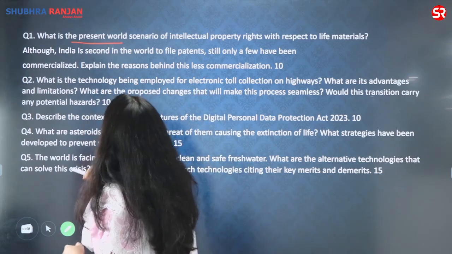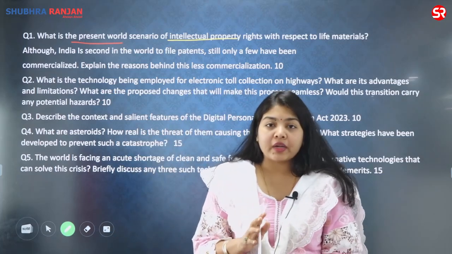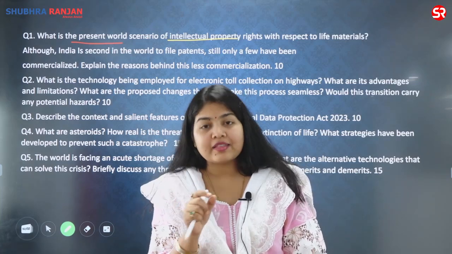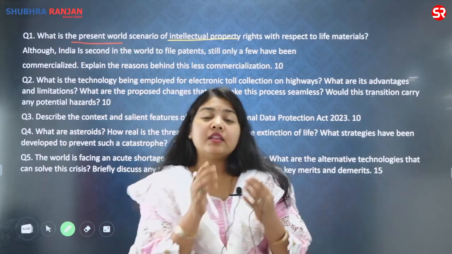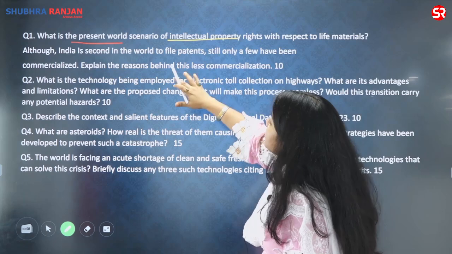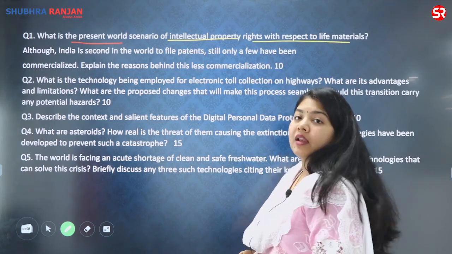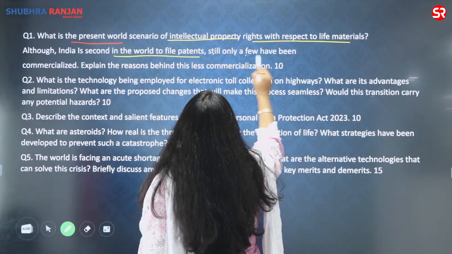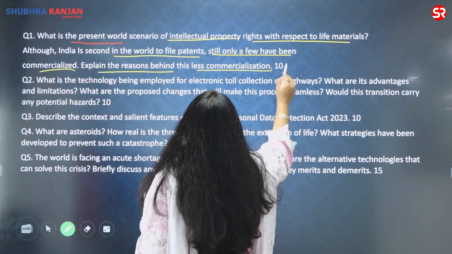Let us say I'm talking about the first question here, it is about IPR. Now, IPR or intellectual property rights has been categorically written in the mains syllabus of UPSC. This is also a theme which, after a long time, is seen again in the mains, and the IPR theme has been clubbed with the theme of biotech. So the question is, what is the present world scenario of intellectual property rights with respect to life material? Although India is second in the world to file the patents, still only few have been commercialized. Explain the reasons behind this less commercialization, and it is for 10 marks.